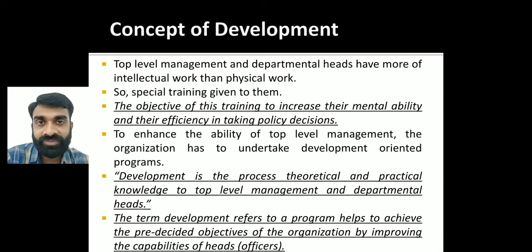The prime objective of the developmental program is to enhance the psychological and intellectual capability of the top level and the departmental heads, because they are involved in broad concepts, broad ideas, or some innovative ways that need to be undertaken.